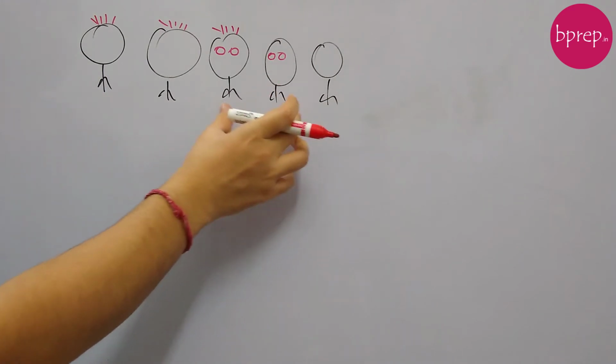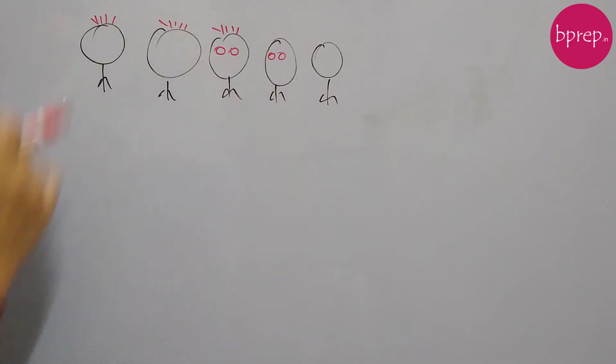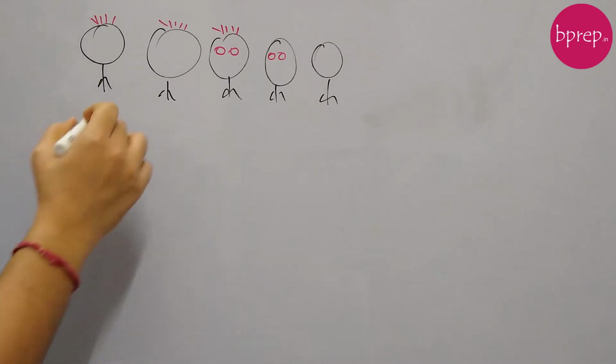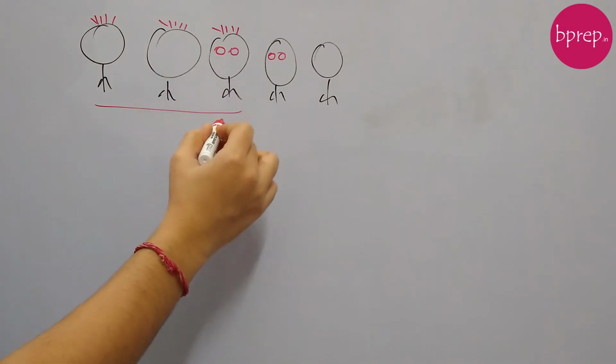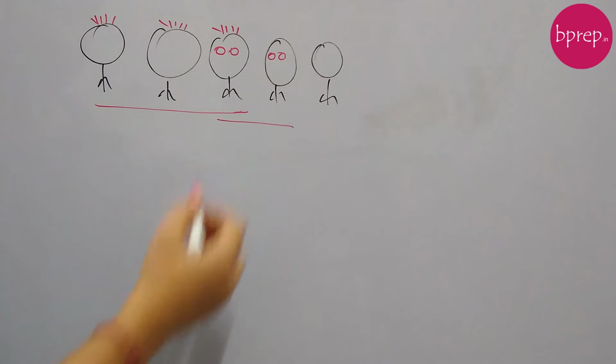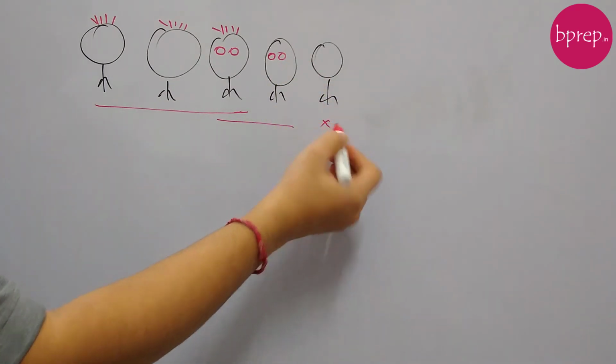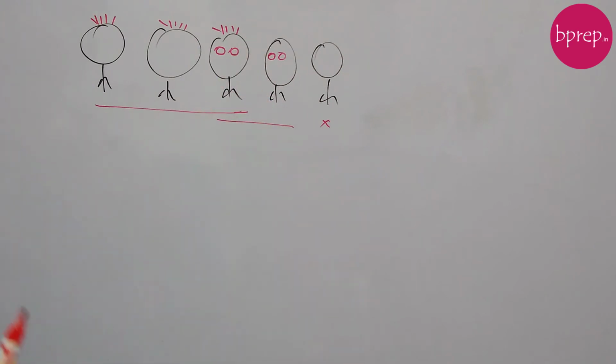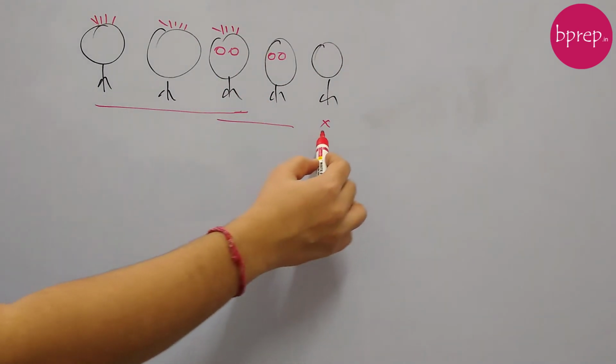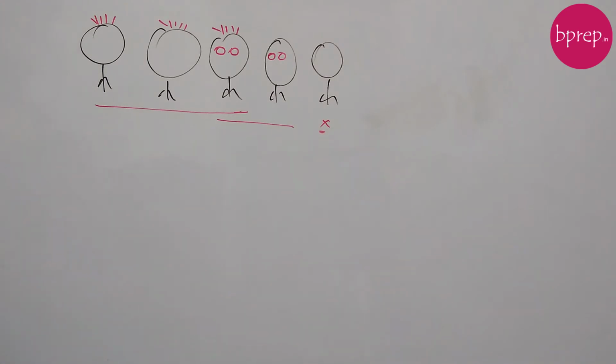Let's say these people are having brown eyes and these people are having brown hair, and 12% have both brown hair and brown eyes. For our purpose, let's say these people are having brown hair, these people are having brown eyes, and these people are having nothing, I mean no brown hair or no brown eyes. So how many people in the town have neither brown hair nor brown eyes? We need to find out the number of such people.